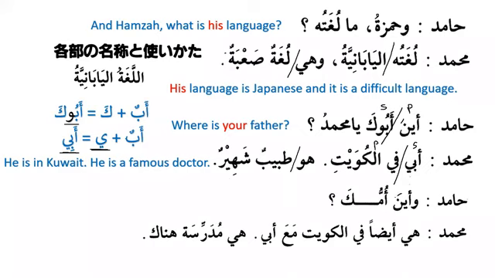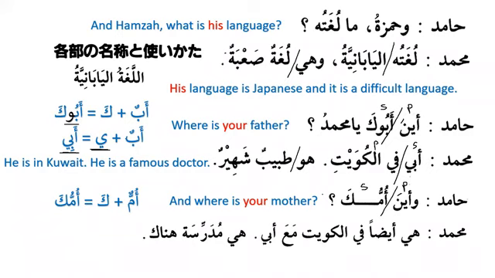Wa aina ummuka, and where is your mother? So again, ummuka is subject and aina is predicate, and where is your mother? Now we can see over here that ummun plus ka means ummuka. When we talk about ummuka, there is no need to add wow to that. Only when we say abuka or abuhu or abuha, only then we have to add wow. But when we say your mother, ummuka, then there is no need to add wow to that.